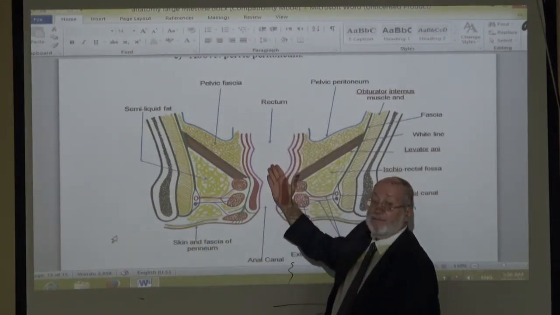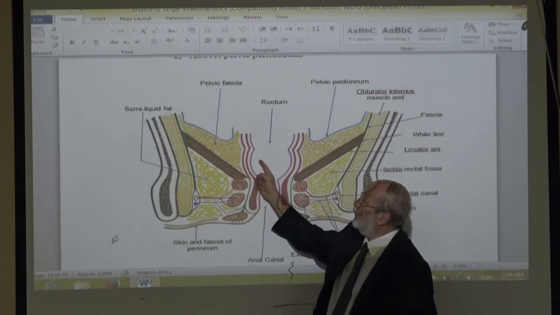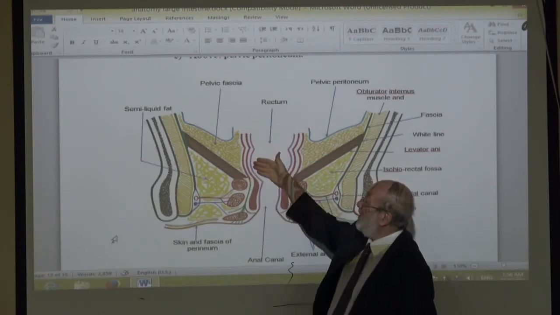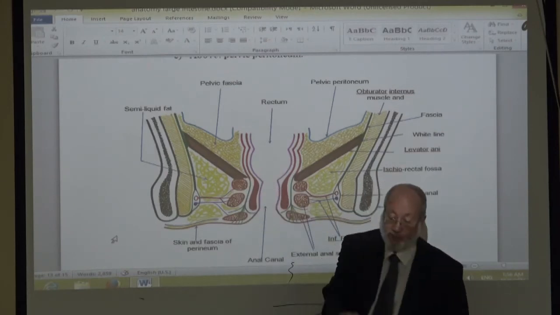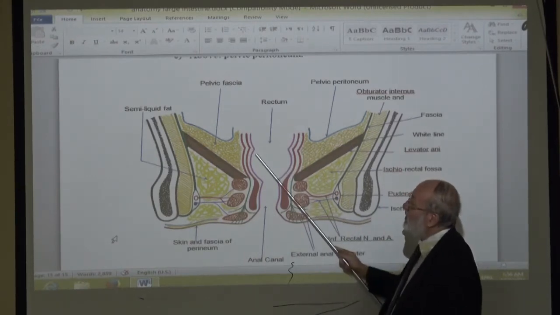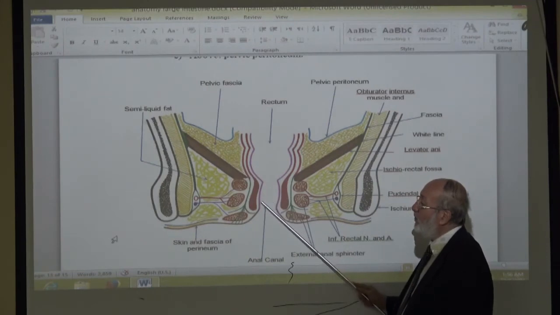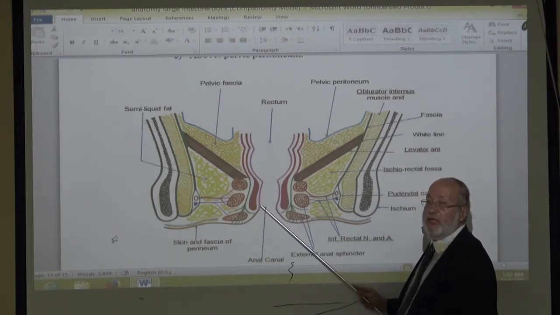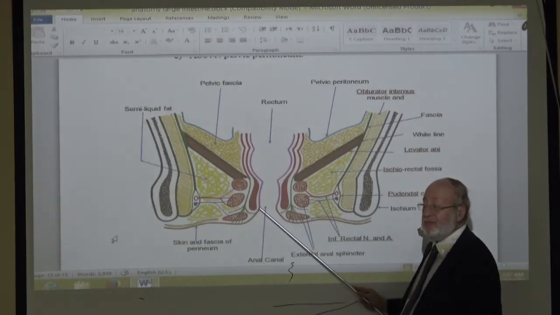This is the rectum. The layers of the rectum, when they go down, become what? Start layer by layer. What is this layer from inside the rectum? This is the mucosa of the rectum, which descends downward and becomes continuous with the mucosa of the anal canal.